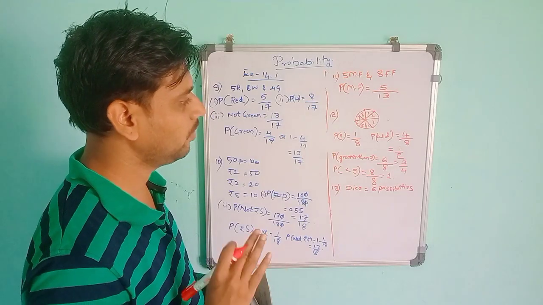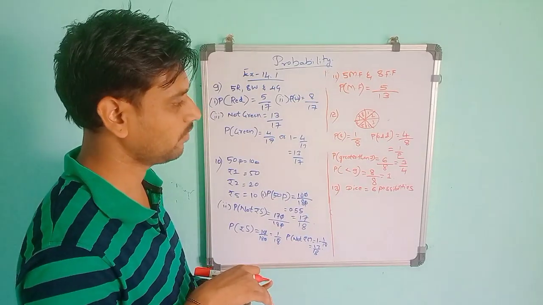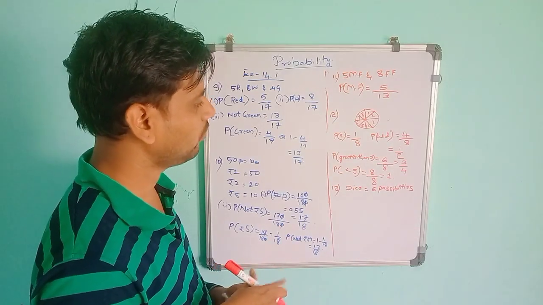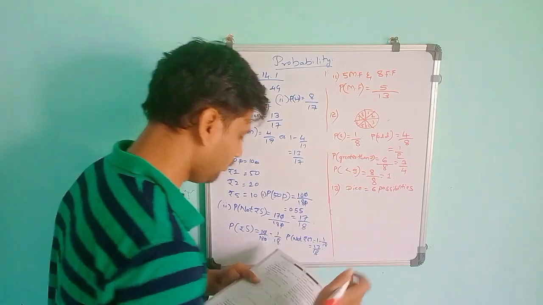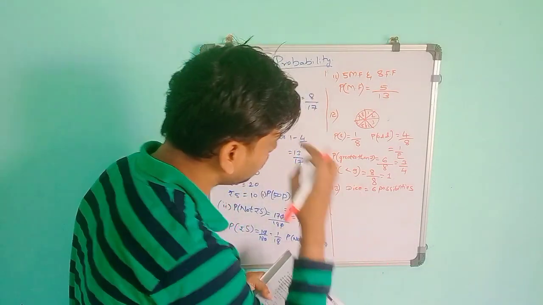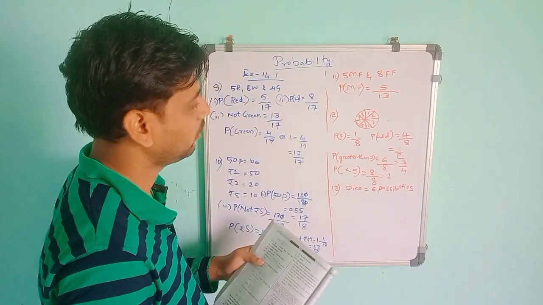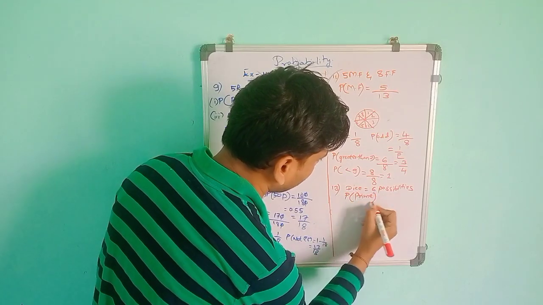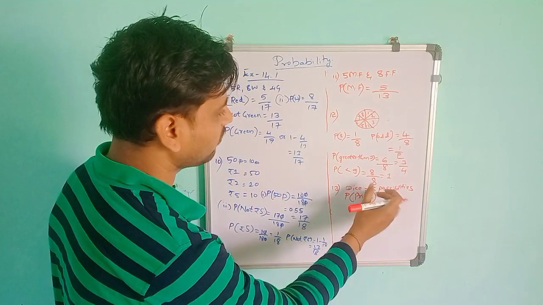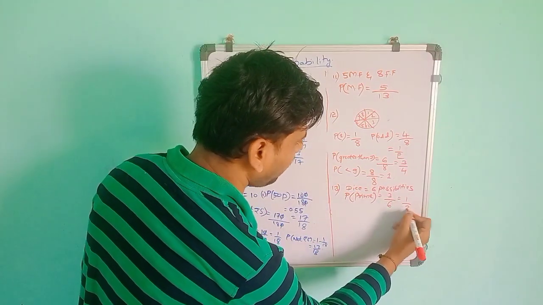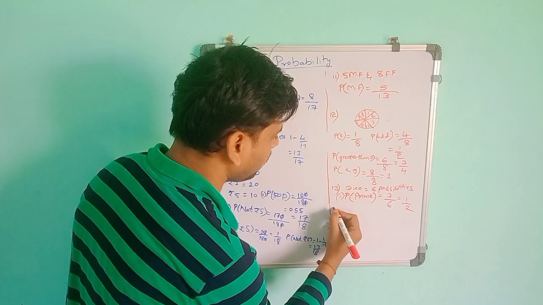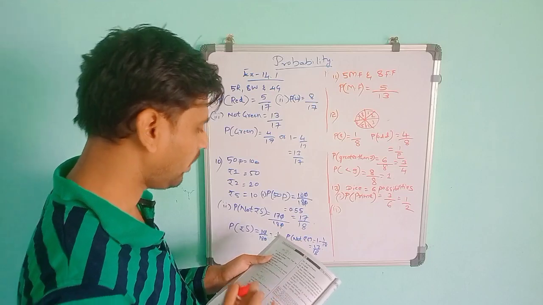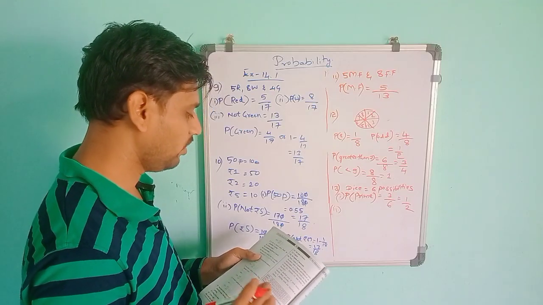Then 2 is a prime number. Then 3 comes. 3 is an odd number and 3 is a prime number. 4 is not a prime number. Then 5 comes. 5 is a prime number. Then 6 is not. 2 is also a prime number, yes. So the prime numbers are 2, 3, 5. So there are 3 outcomes, 3 divided by total 6. So 3 by 6 gives you 1 by 2. The prime numbers come only as 2, 3, 5. 1 is not prime, and 4 and 6 are not prime numbers.